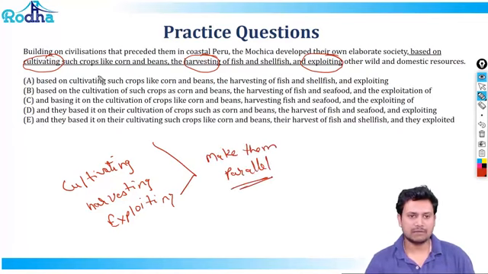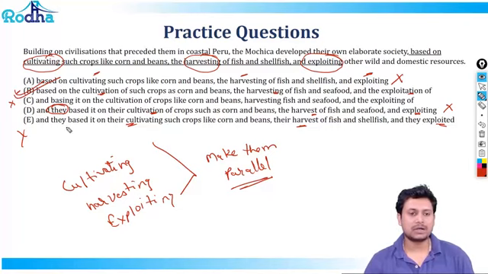So if you look at the first one, cultivating is a verb, harvesting is a noun, exploiting is a verb, so that's not parallel. Cultivation is a noun, harvesting is a noun, exploitation is a noun. This has to be parallel and most probably is the right answer. Let's look at the third one, basing it on cultivation, harvesting and exploiting. Again, this is not parallel. And they based, who is this "they" referring to? The Mochica developed, they based it on their cultivation of crops, the harvest and exploiting. Again, the same problem. Harvest and exploiting, not in the same form. Exploited, harvest, cultivating, not in the same form. So the right answer has to be B.